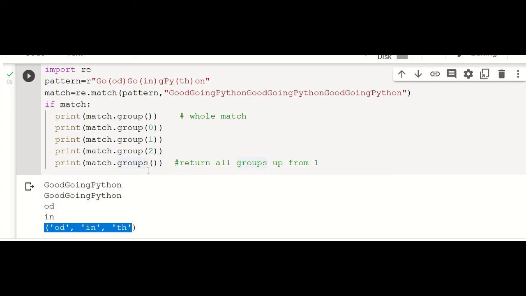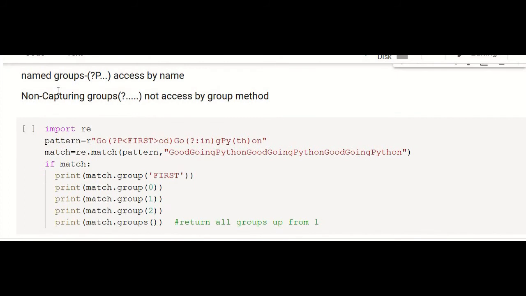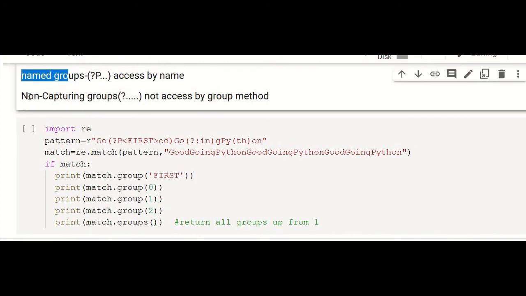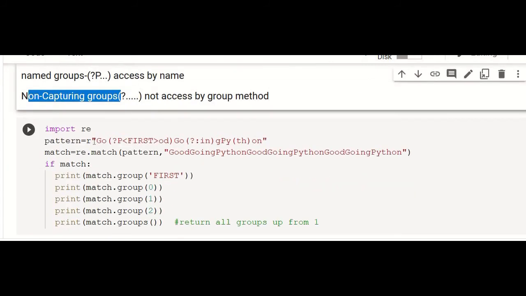This is how groups work in Python regular expressions. And we have two types of groups, named groups and non-capturing groups. Here in this case, we have accessed the groups only with the help of the index numbers 1, 2, 3. And if we want to give some names to the groups, we can give. So like this.